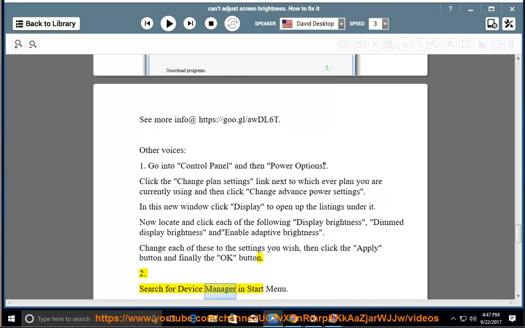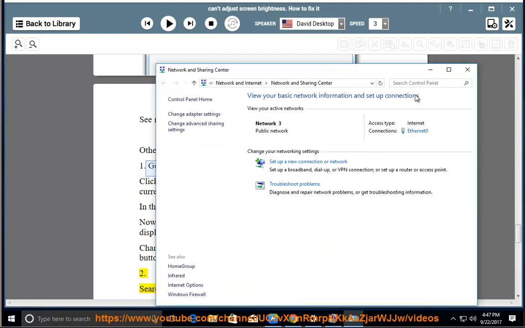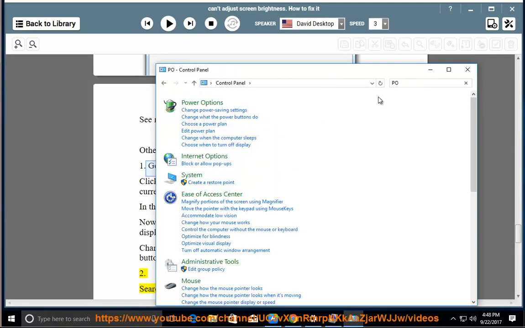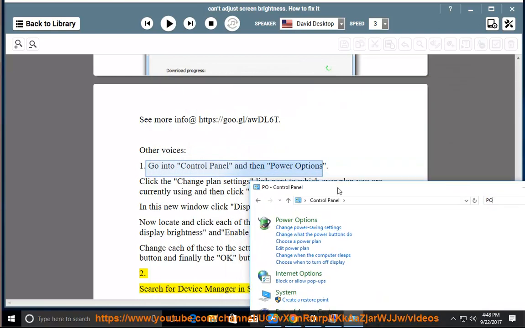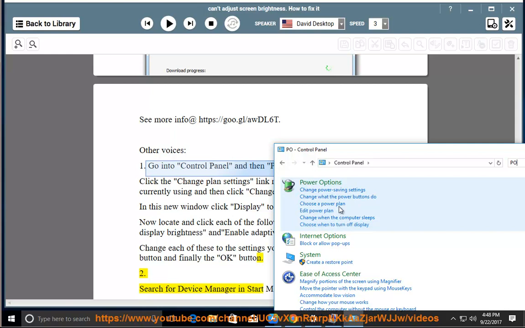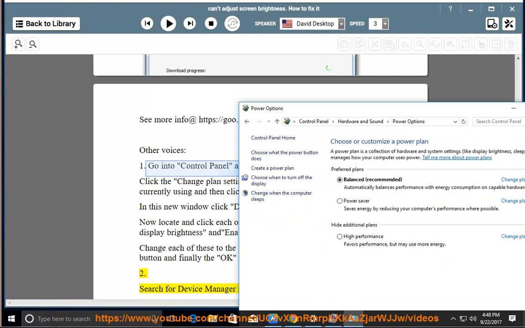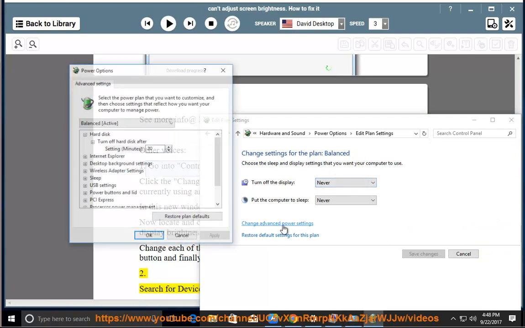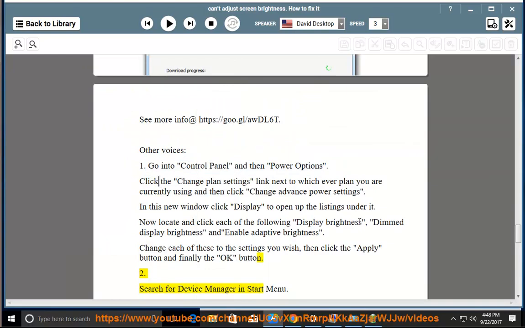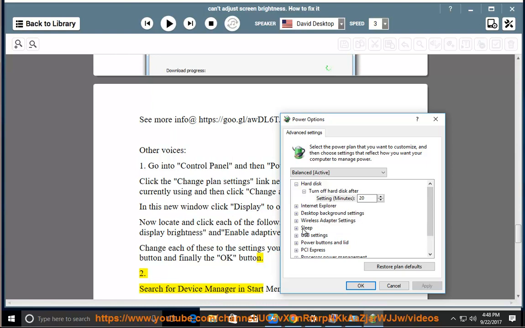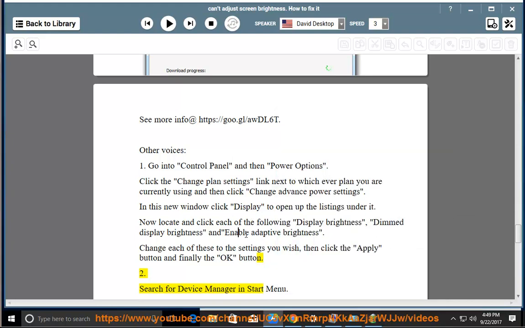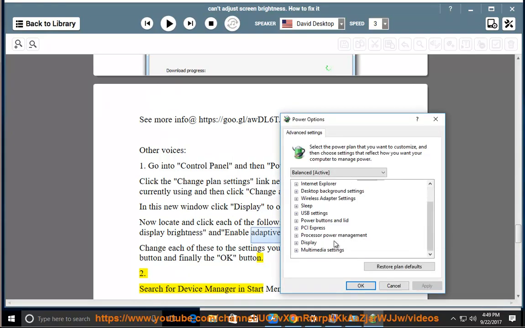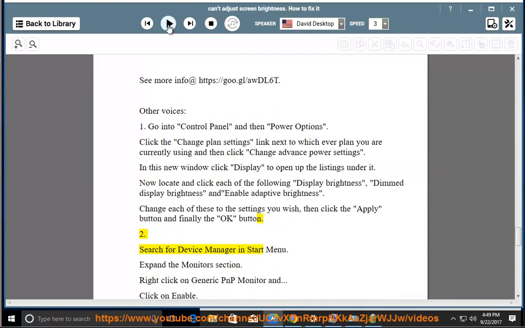2. Search for Device Manager in Start menu.